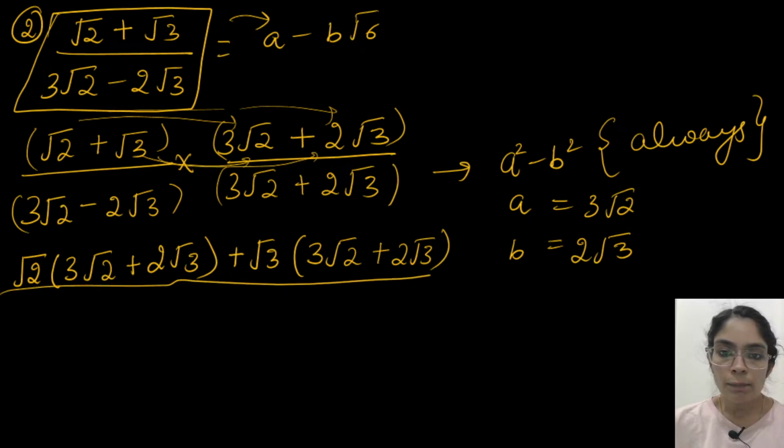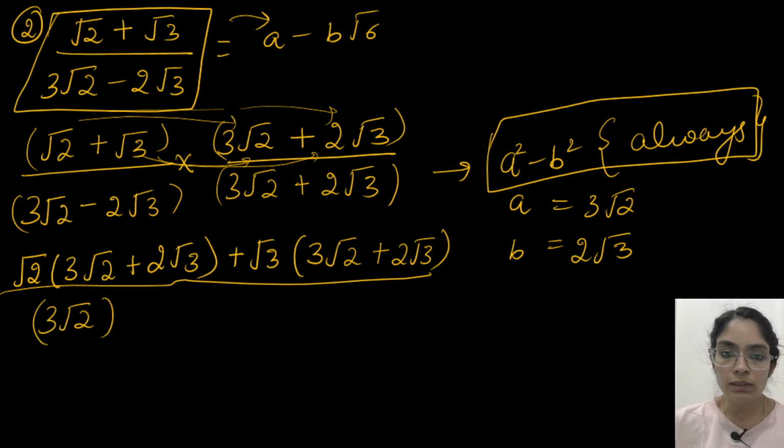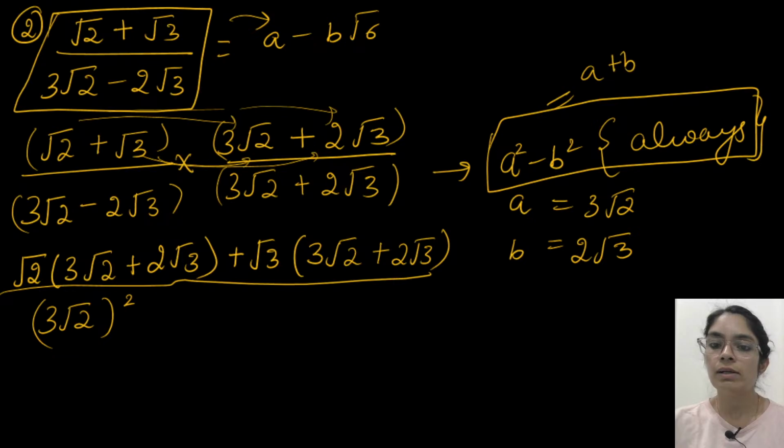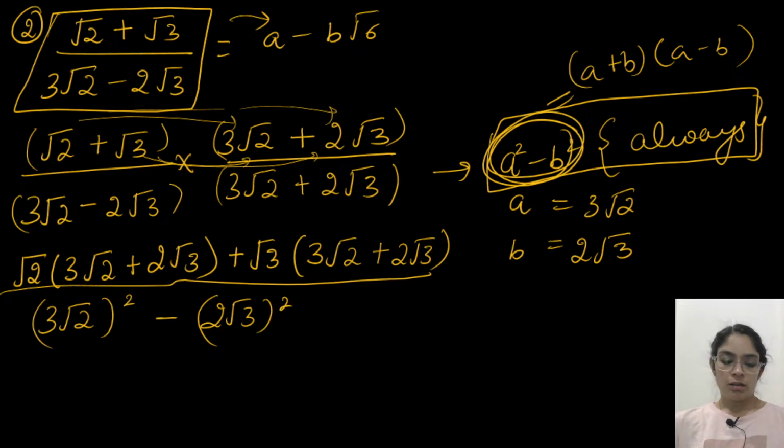Then the denominator is fixed, always this identity. It will be (3√2)² because the a plus b into a minus b form is already given to us. We have to convert it into a square minus b square form. So it is (3√2)² − (2√3)². You can tell me what is the square of 3√2. Solve these squares and just tell me the answers.